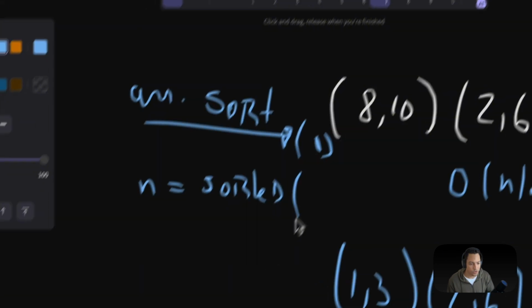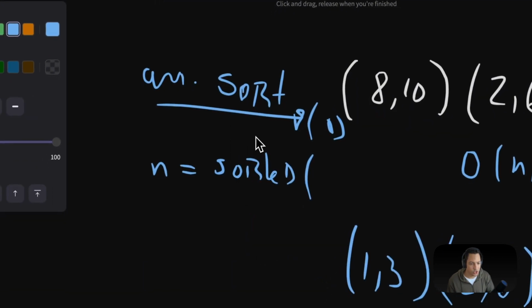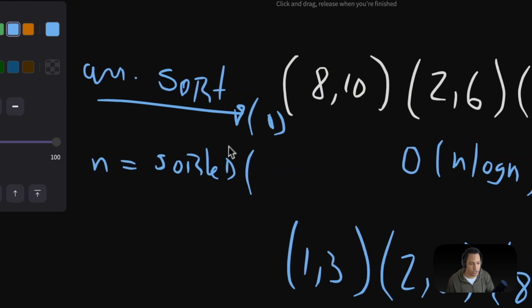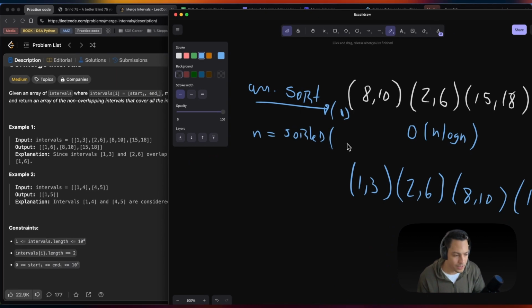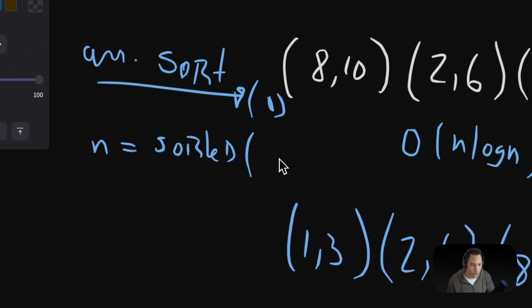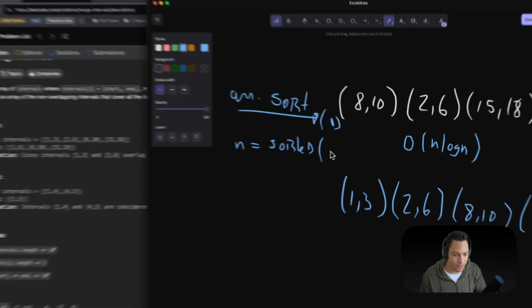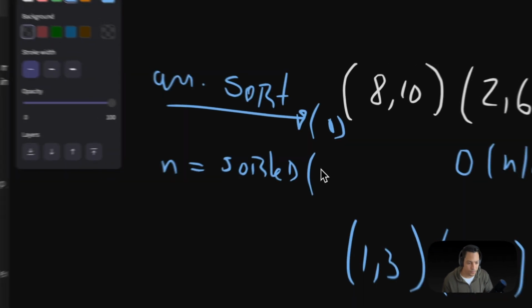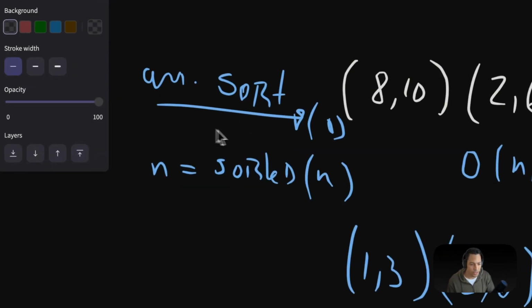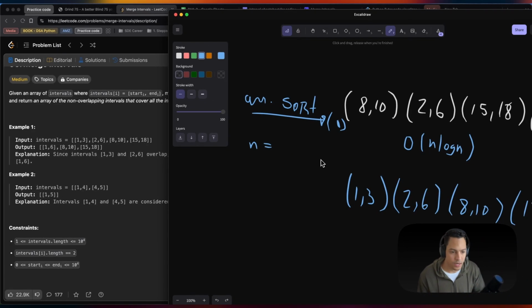I believe sorted and sort, I'm not 100% sure, I should know this, but I think they're both Timsort, which is obviously a combination between two sorting methods. So it would be sorted of n, which is the same array, right? Those are two ways. I just wanted to go over that, so not leave that hanging.